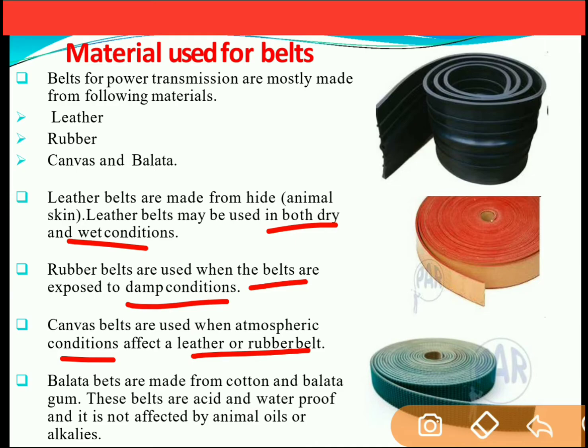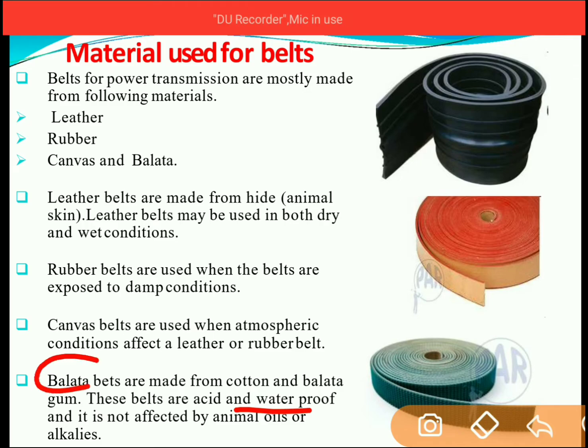Balata is made from cotton and balata gum. So this is a particular type of belt which is made from the balata gum. These belts are acid and waterproof, and they are not affected by animal oils or alkalis. So these are the acid and waterproof belts, and they are made from balata.